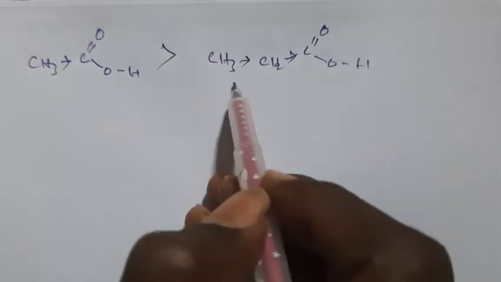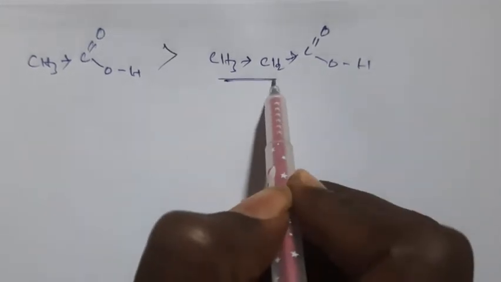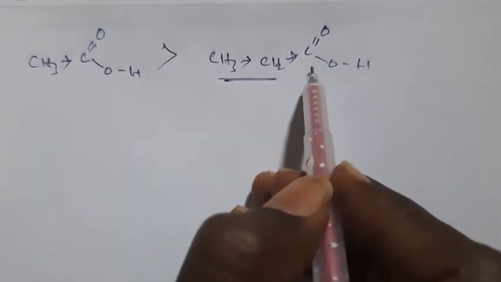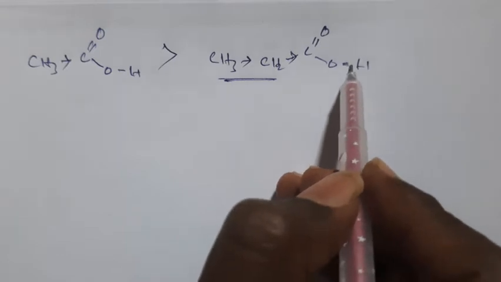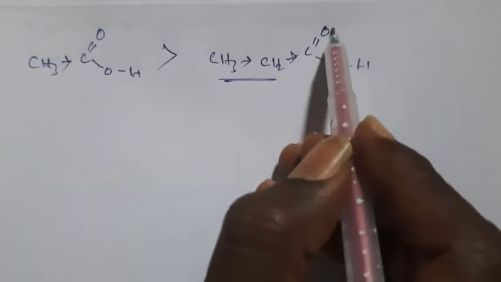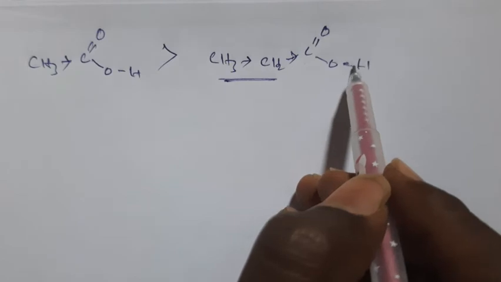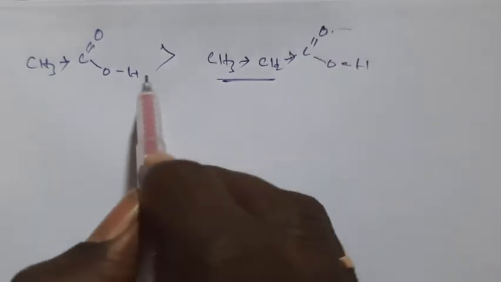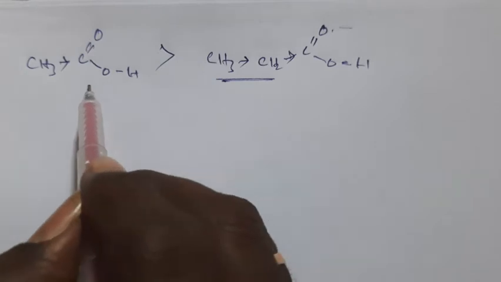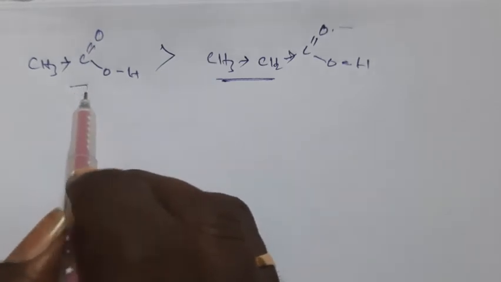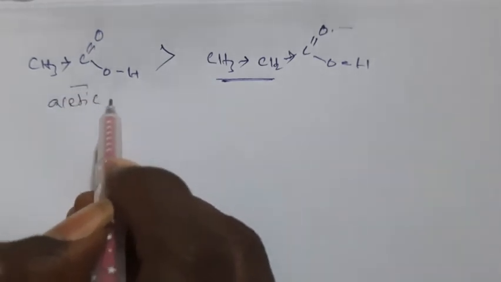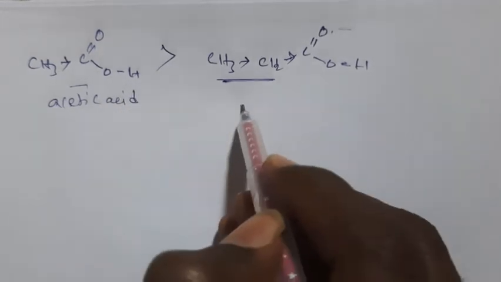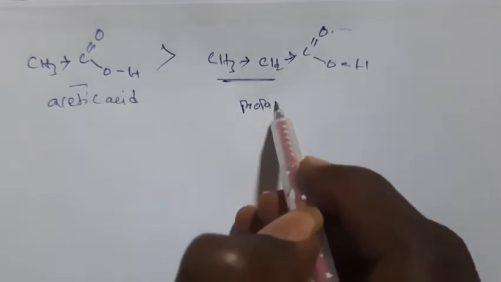Very good. Because of high donation capacity, it may not release H plus ion, right? Because more negative charge will appear here. Whatever H plus is releasable attacks again on this oxygen. So H plus is somewhat easily removable in this compound, acetic acid, and this is propanoic acid.